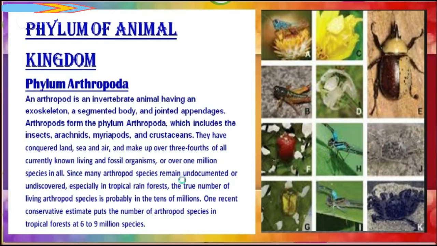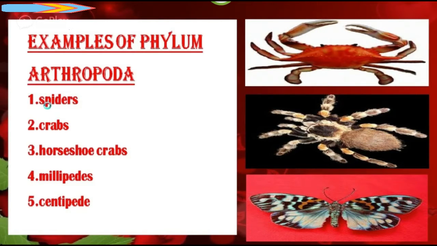Since many arthropod species remain undocumented or undiscovered, especially in tropical rainforests, the true number of living arthropod species is probably in the tens of millions. One recent estimate puts the number of arthropod species in tropical forests at 6 to 9 million species. And these are the representative members of this phylum. These are some more examples like spider, crab, horseshoe crabs, millipedes and centipedes, and these are the diagrams of this phylum.